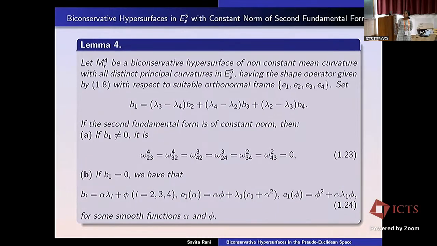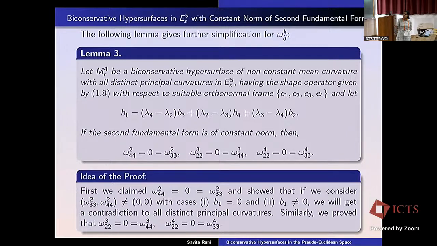Now, in view of the previous lemma, we considered the same conditions. If B1 is non-zero, then you see that we are talking about ω^2_44, ω^2_33. These types of connection forms we said are 0.